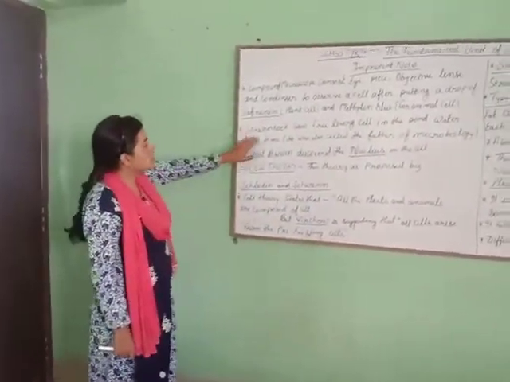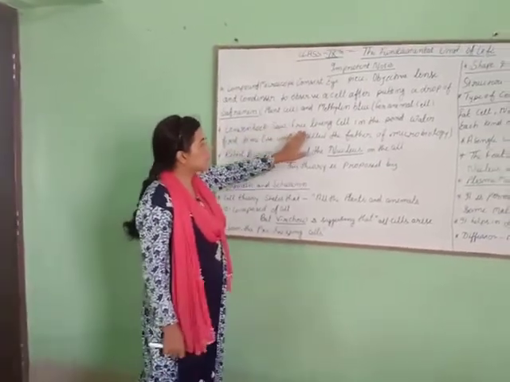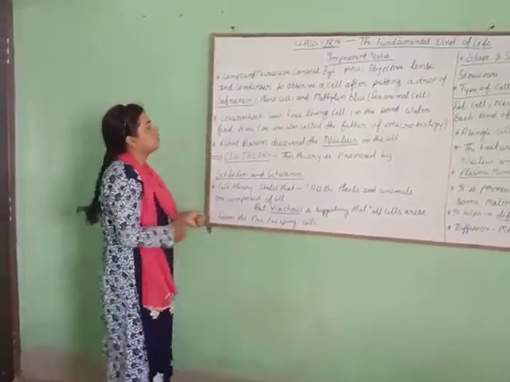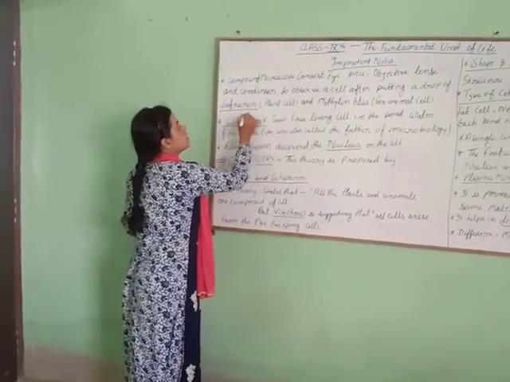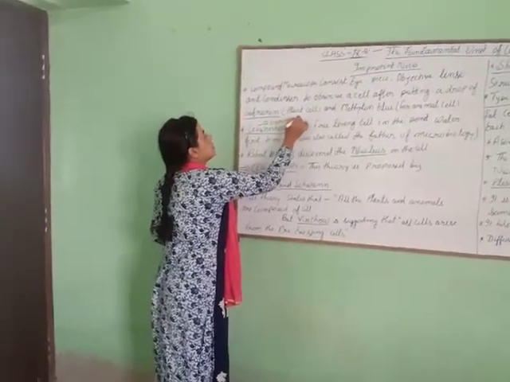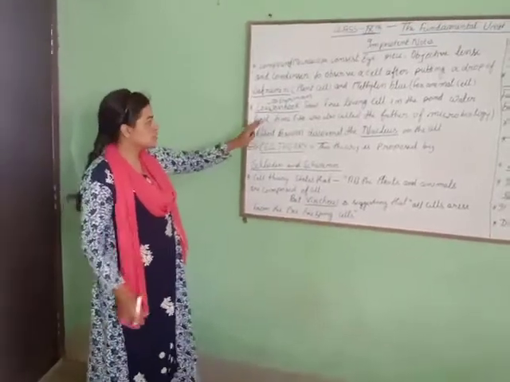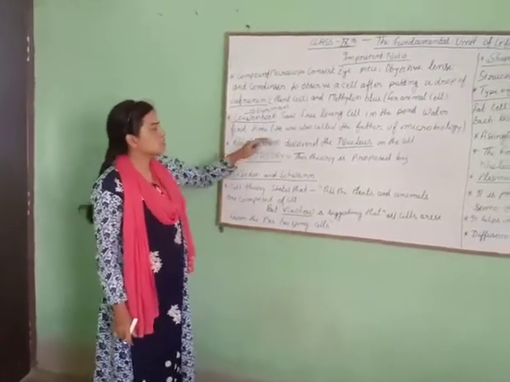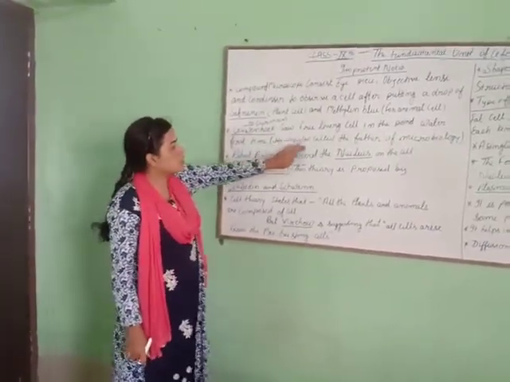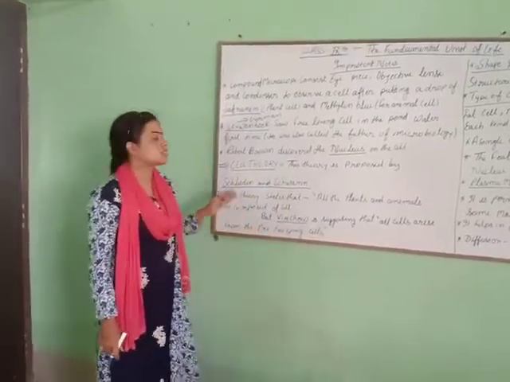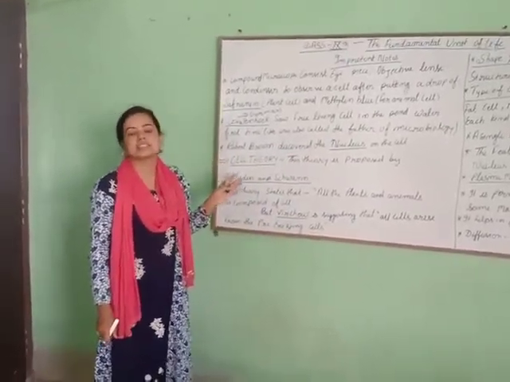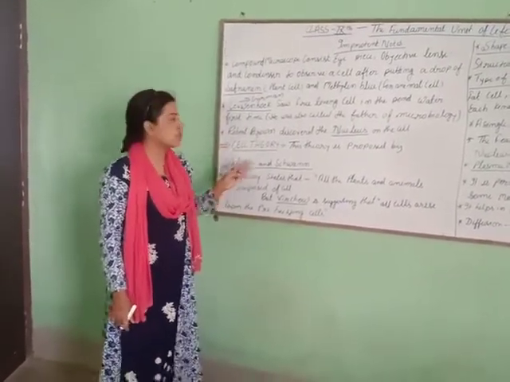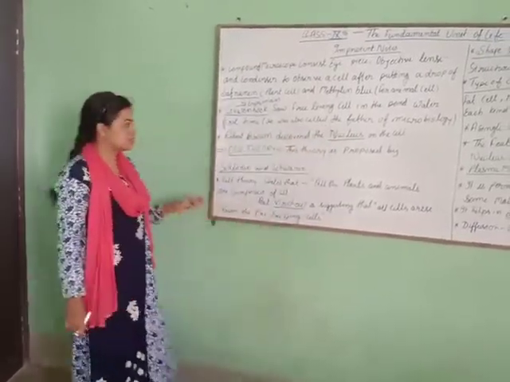Let's see another thing. Leeuwenhoek saw free living cells in pond water for the first time. He is a German botanist who saw the first living cell, which was found in water. He was also called the father of microbiology. He discovered so many things in micro organisms, so he is also called a microbiologist.